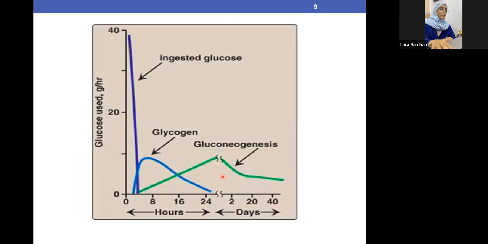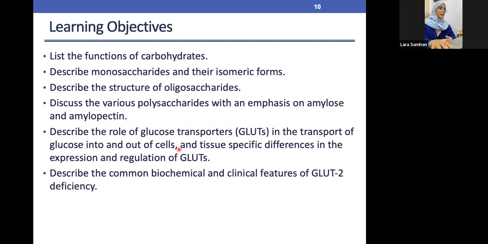Okay, so this is just a quick review of how our body uses the sugar and from where it comes. Now, coming up to our objectives of this lecture, we want to know more about carbohydrates, the function of carbohydrates, different types of carbohydrate: the monosaccharide, disaccharide, polysaccharide, and the oligosaccharide. We want to know more about the structures. We want to know more about the glucose transporters or the GLUTs. And okay, so let's get started.